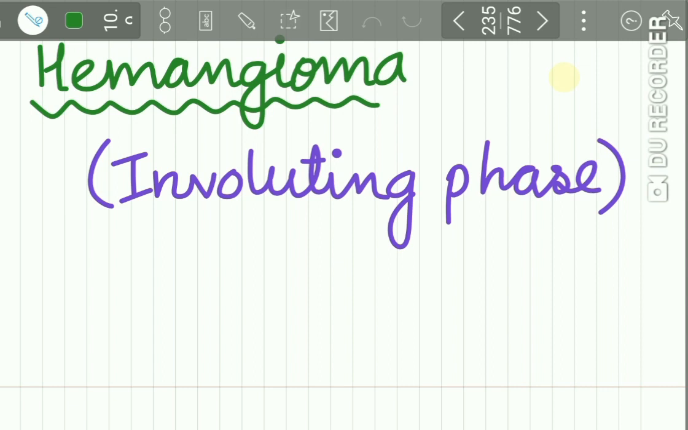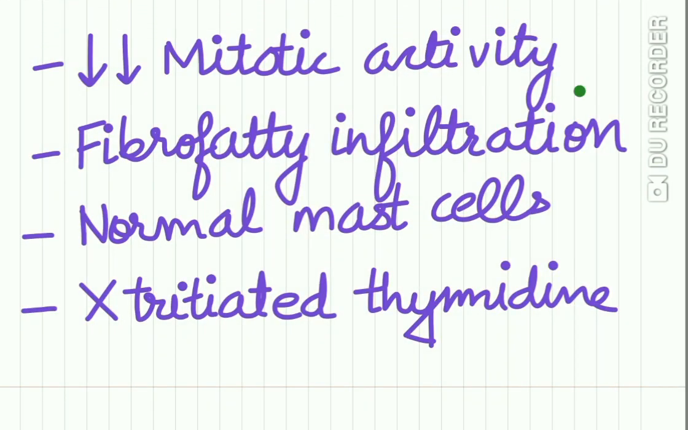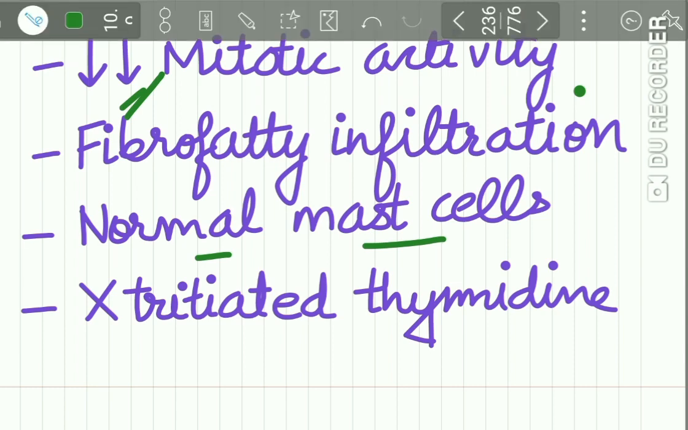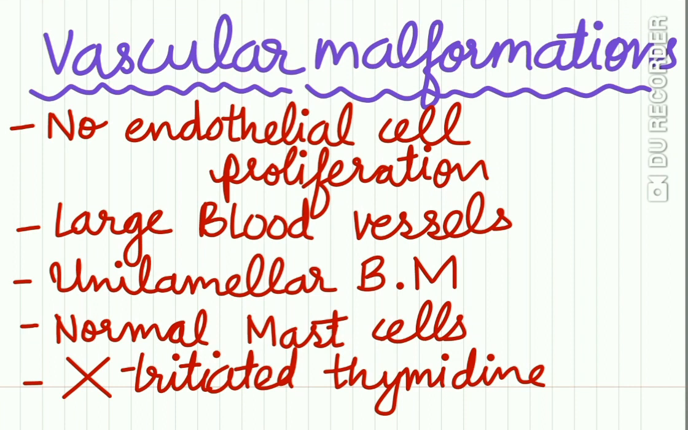Hemangioma in its involuting phase shows reduction in the mitotic activity, fibrofatty infiltration, normal count of the mast cells, and no uptake of tritiated thymidine by the endothelial cells. Vascular malformations show no endothelial cell proliferation but large blood vessels having unilamellar basement membrane, normal mast cell count, and no tritiated thymidine.